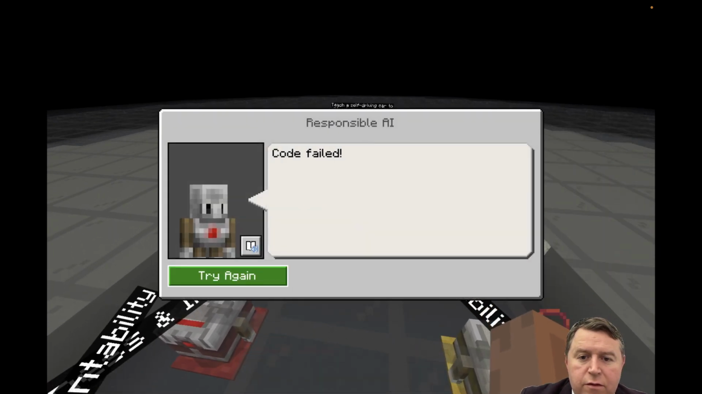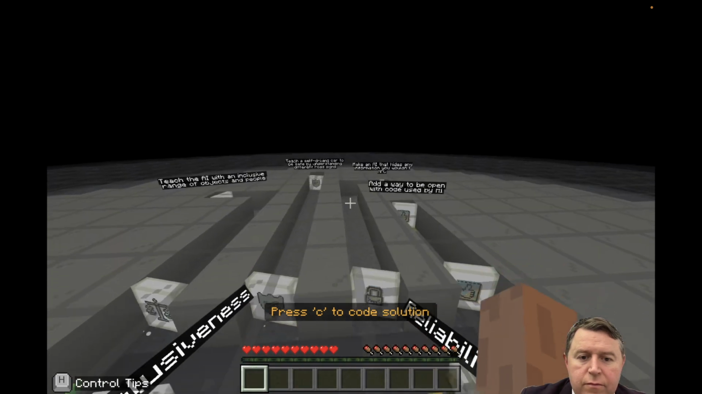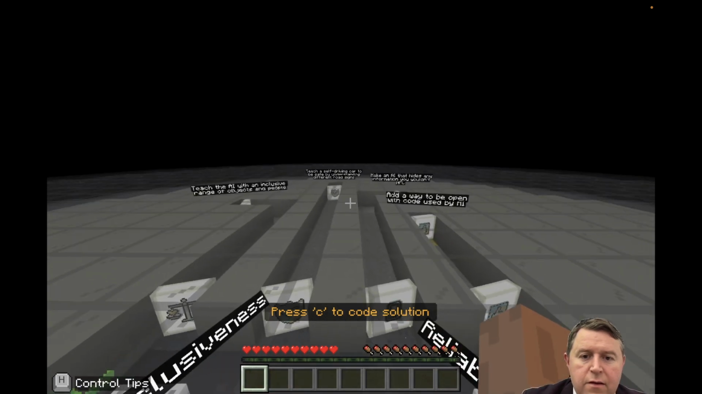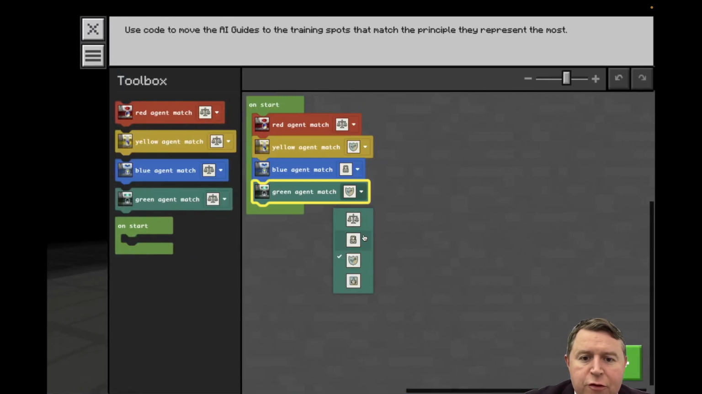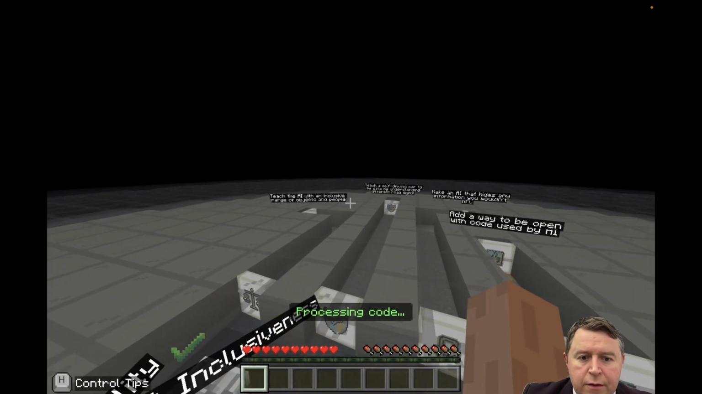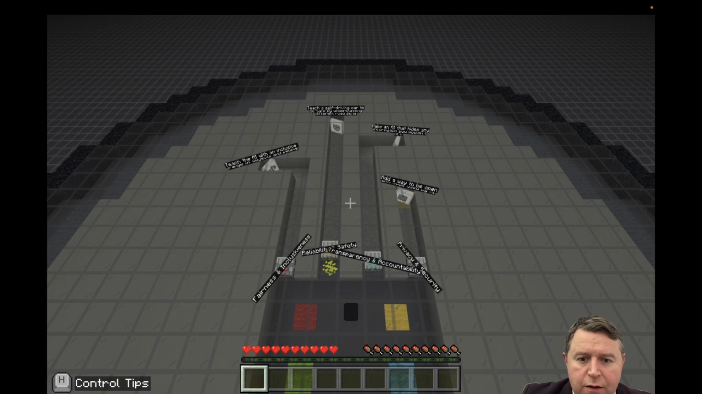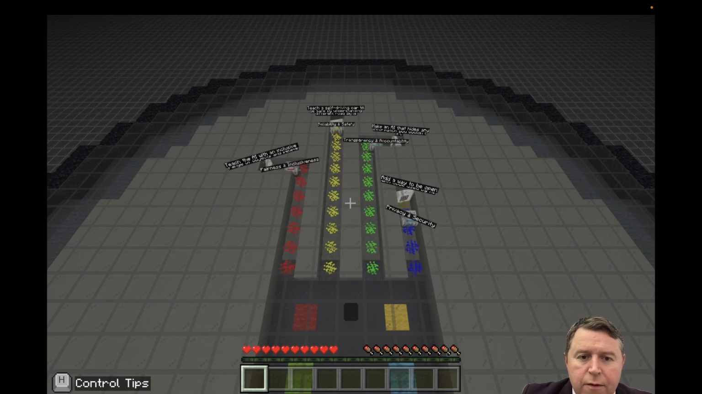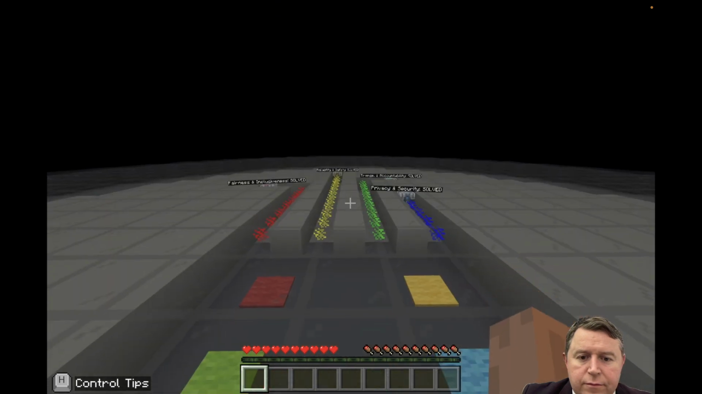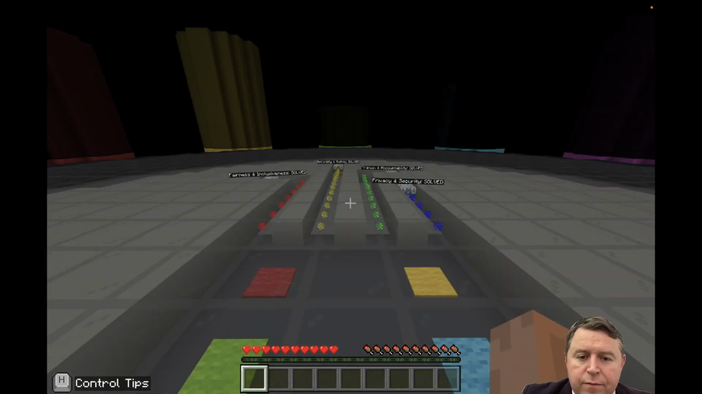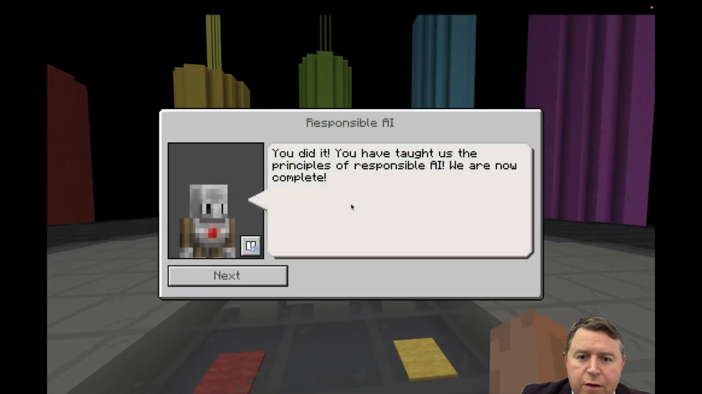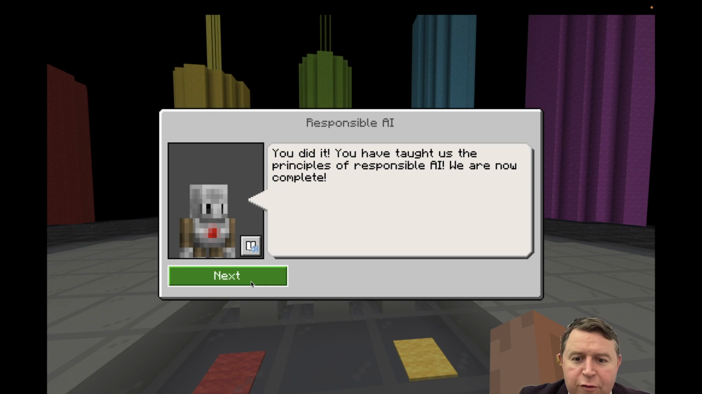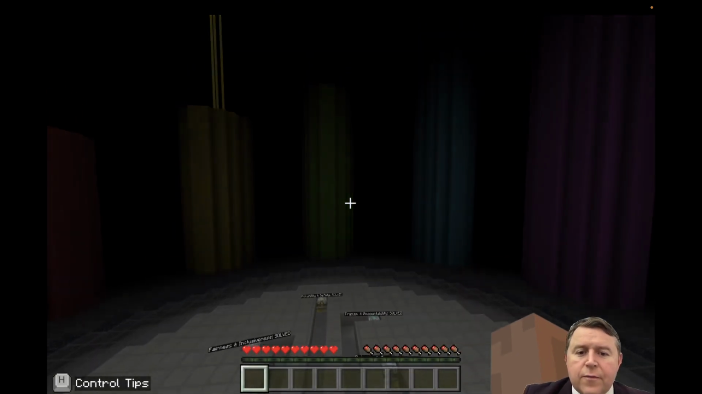Code failed. Oh, interesting. Let's see how we do it. Okay, so I just spotted my error there. This one should go to the shield, and this one should go to the thumbs up. Okay, let's see. Does that work? There we go, and off they go. Excellent. And there's all the pillars of AI. You taught us the principles of responsible AI. Okay.